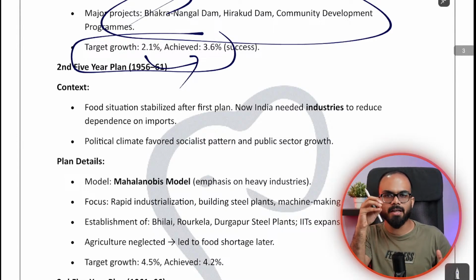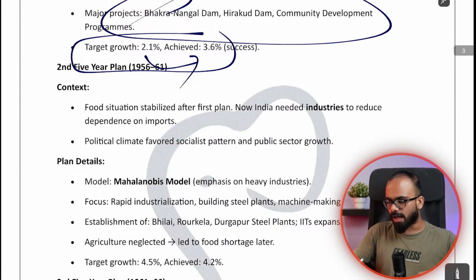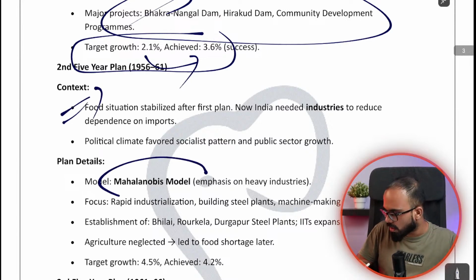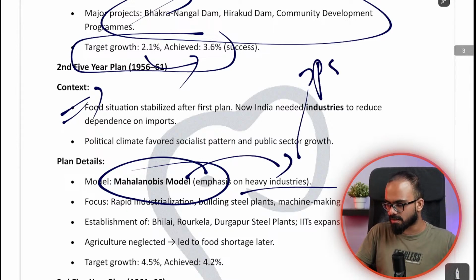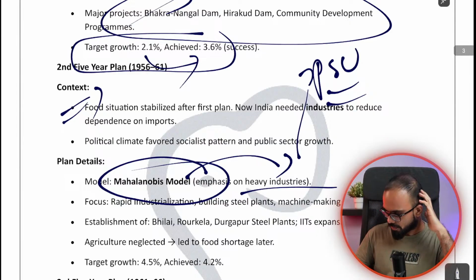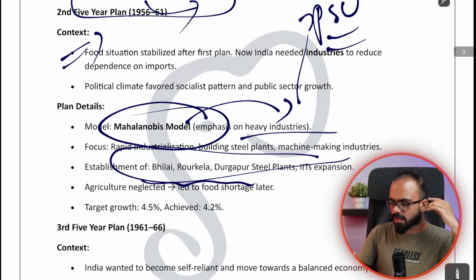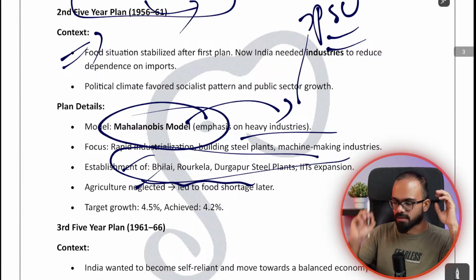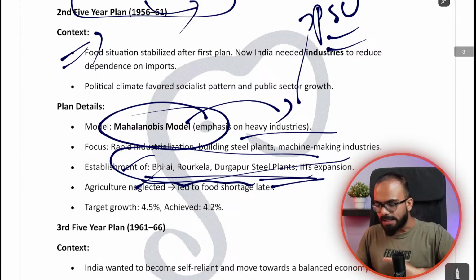So India went with more of public sector oriented industrialization. As a part of the second 5-year plan, which is also known as the Mahalanobis model, there was emphasis on heavy industries. India was establishing a lot of PSUs. We were building a lot of steel plants: Bhilai, Rourkela, Durgapur steel plants. Please prepare these steel plants and the foreign collaborations that are there.